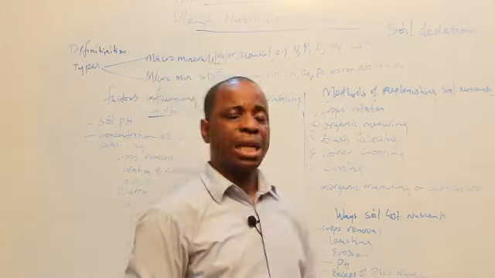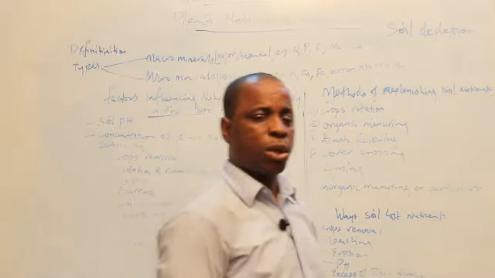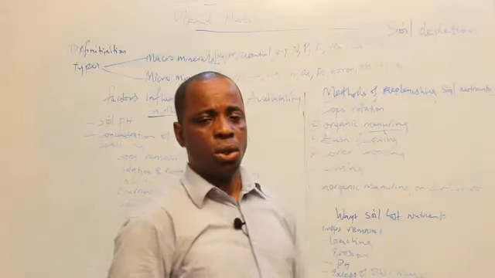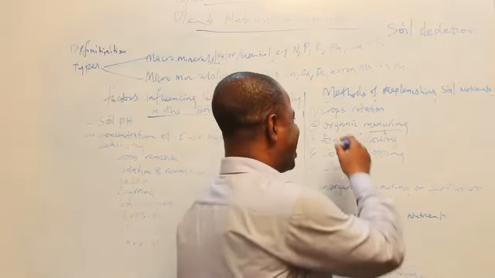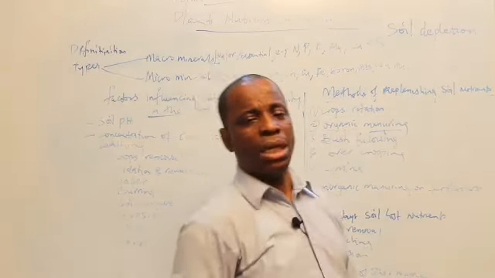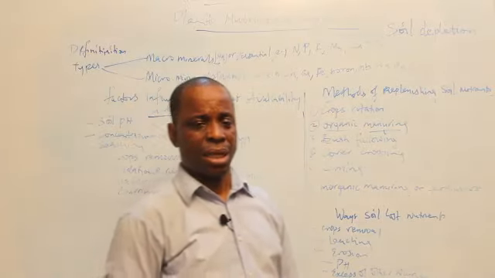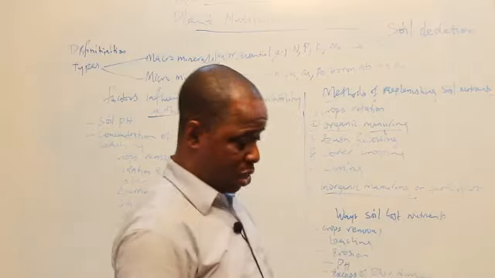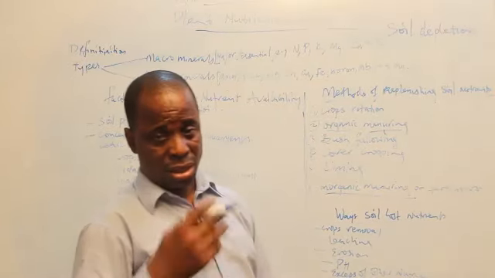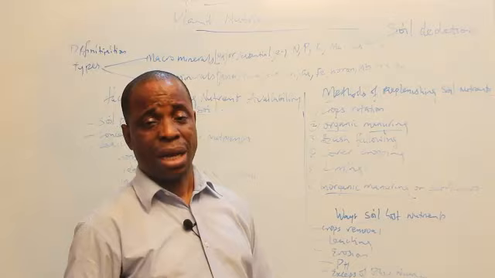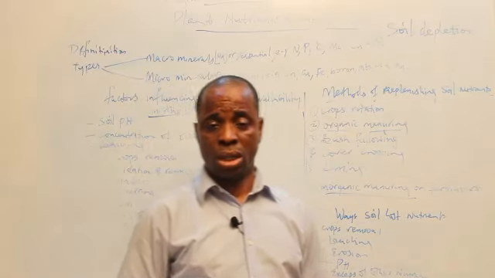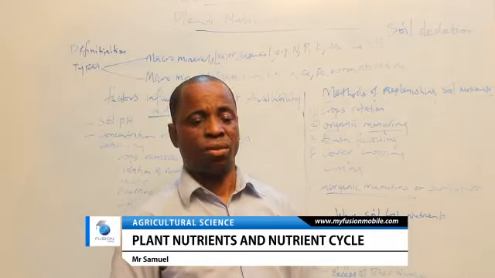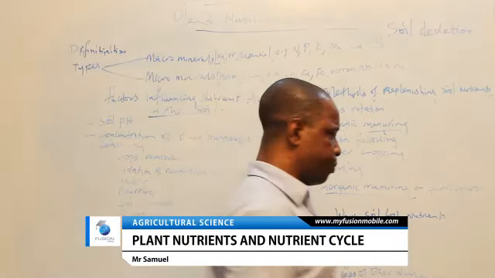Number 2, organic manuring. What do you mean by organic manuring? The word manuring means to add manure to the soil. Now, the word organic means from living things, from plant and animal things. Then we have what we call inorganic. Inorganic means manuring that we put to the soil that is not from living things. These are chemicals prepared in the laboratory or in industries, which when you put to the soil can aid the nutrient formation. But let's look at the organic manuring.